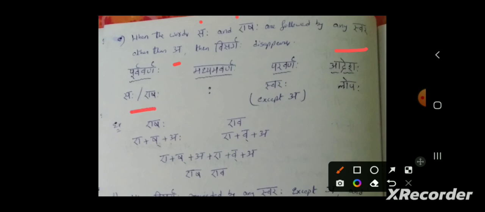Purva varna should be saha or eshaha. Madhya varna should be visarga. Paravarna should be any swara except the letter a. Then what will happen? Visarga will disappear. The example is eshaha eva.